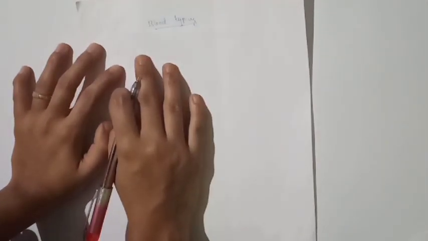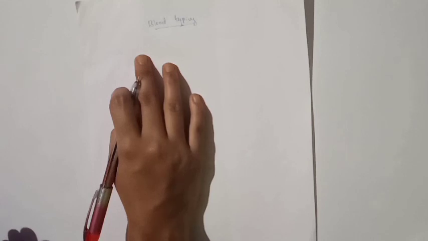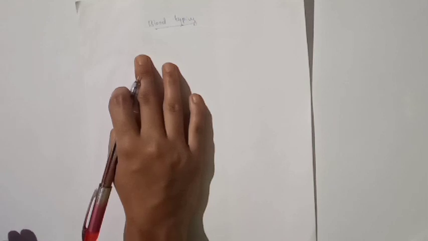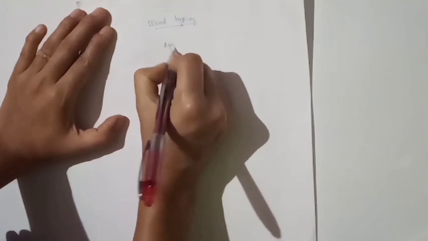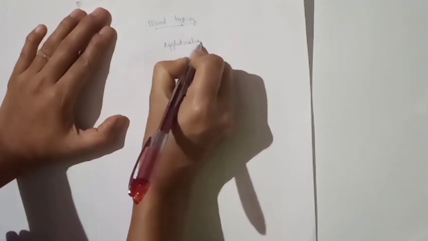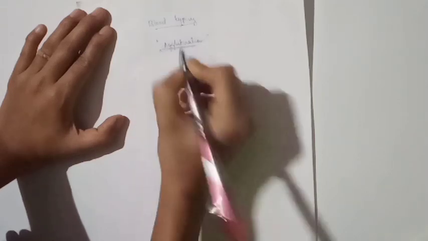Next is blood typing. What is blood typing? Blood typing is nothing but identification, testing or determination of blood group in a person. I think you know your blood group. That means you've gone through this process of blood typing. This blood typing is mainly based on the principle of agglutinization.